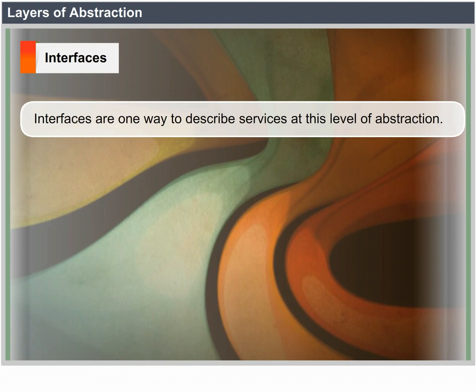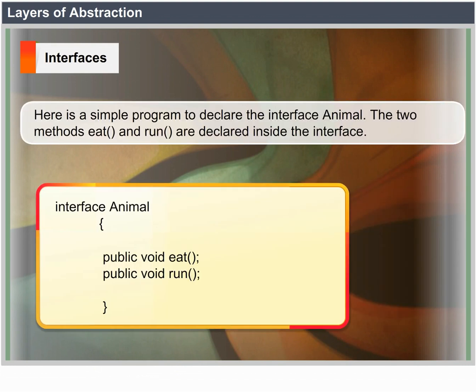Interfaces. Interfaces are one way to describe services at this level of abstraction. Here is a simple program to declare the interface Animal. The two methods eat and run are declared inside the interface. For example, interface Animal open bracket public void eat, public void run, bracket closed.